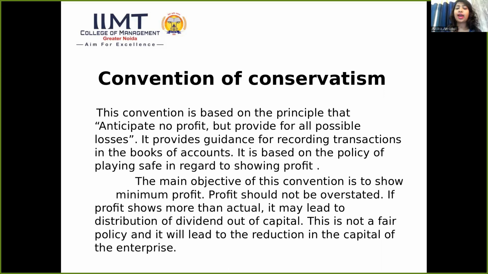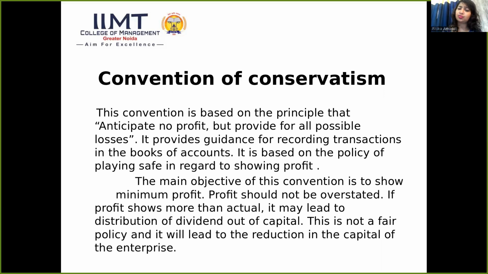Why? Because it provides guidance for recording transactions in the books of account. It is based on the policy of playing safe in regard to showing profit. The main objective of the convention is to show minimum profit. Profit should not be overstated.